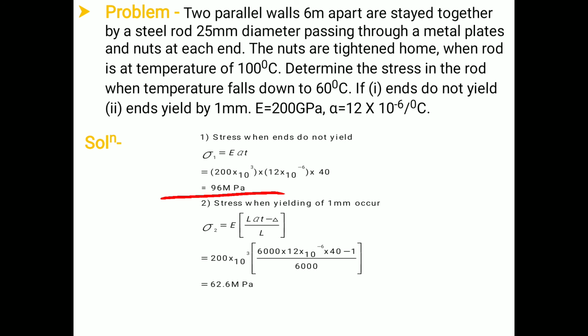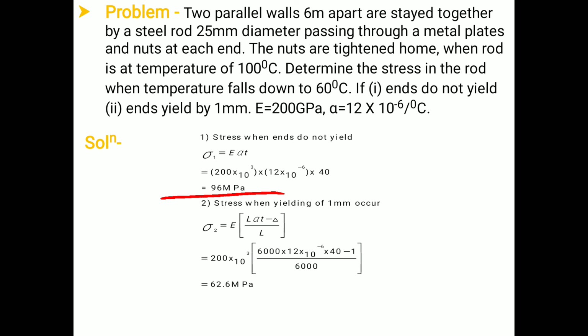Now we will consider the value of stress when yielding by 1 mm occurs. When the yielding by some amount has happened, we have to find out the value of sigma 2, which is equal to E into alpha T minus delta upon L. We can say it as theta also. Delta, in the derivation we have considered theta instead of delta.